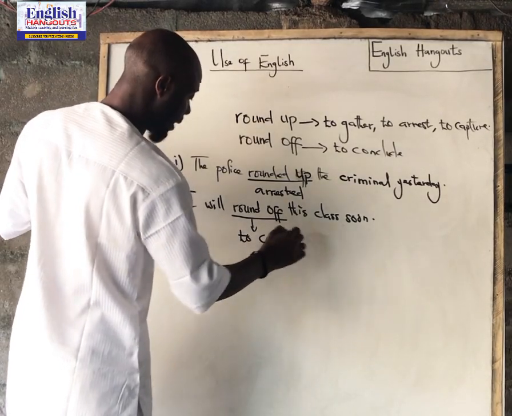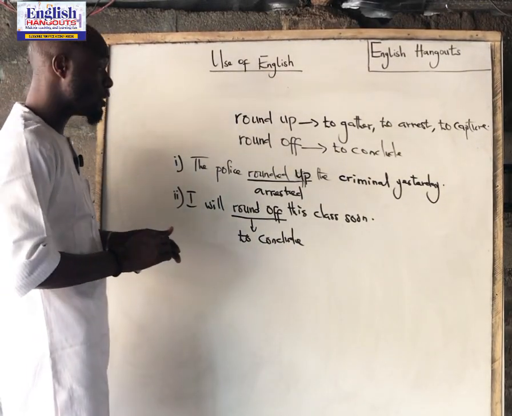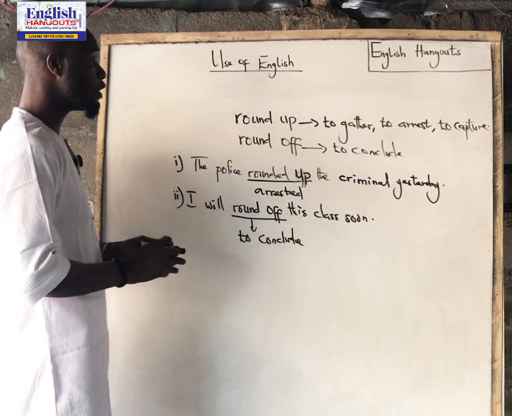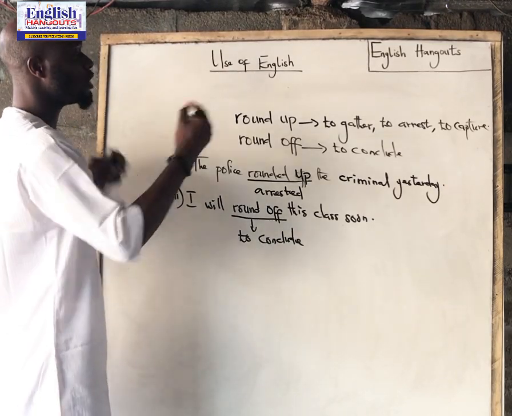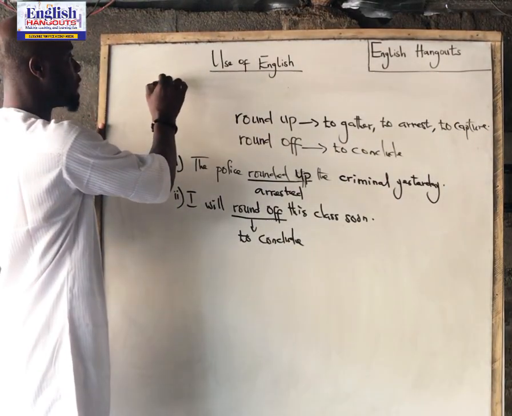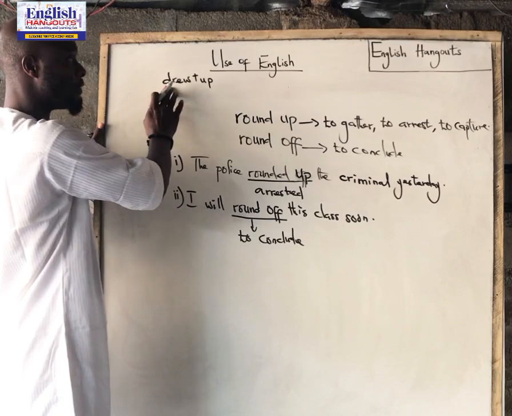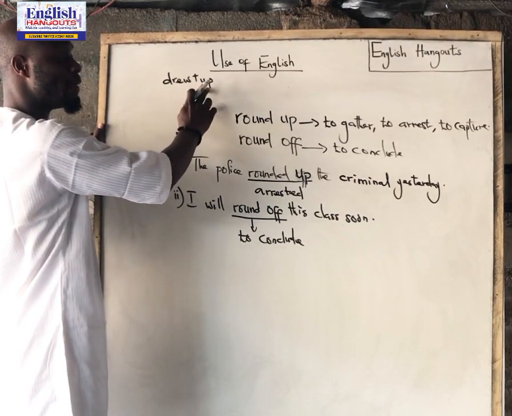So as a JAMBite or as a WAEC student who intends to sit for any of these examinations, one thing you need to know is that your knowledge, for example, if you have words like drew up, here you have a verb followed by a preposition.